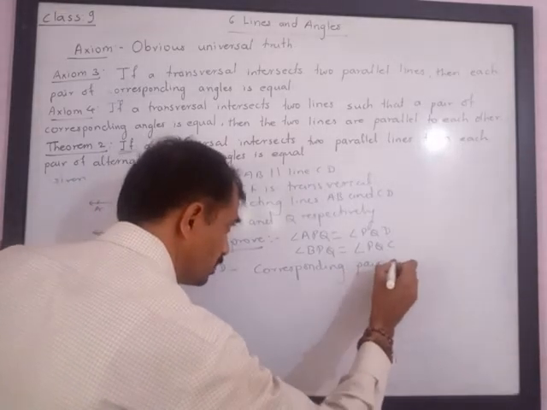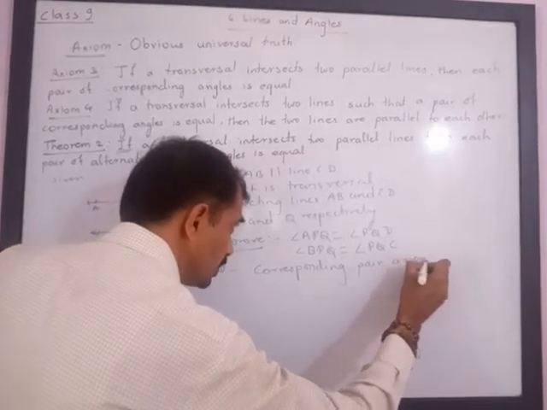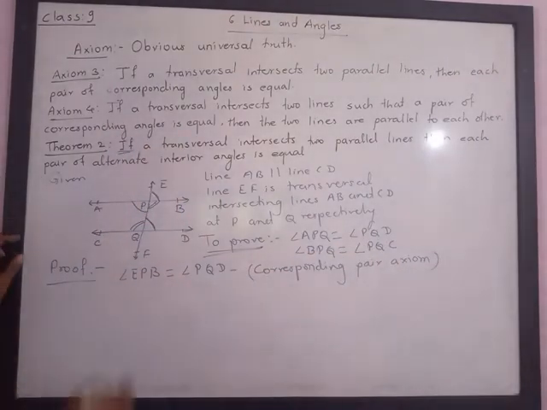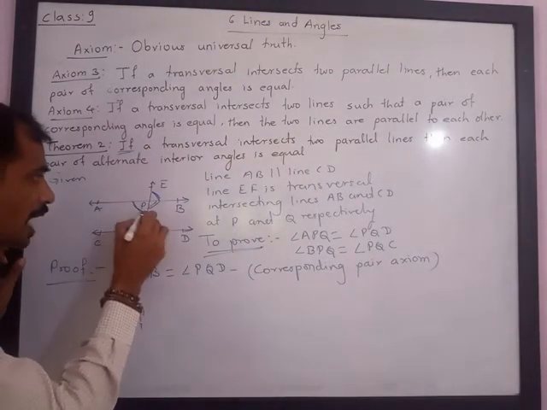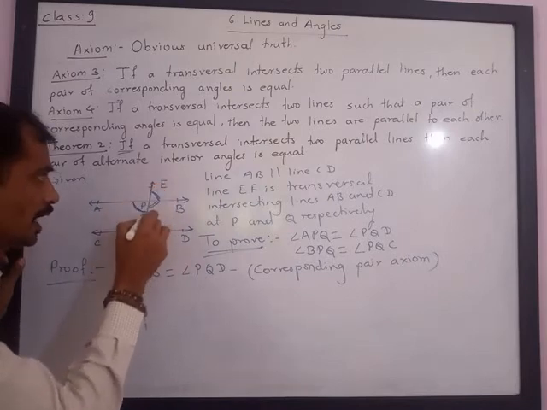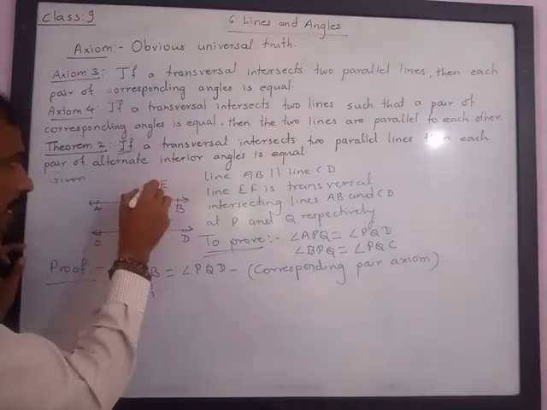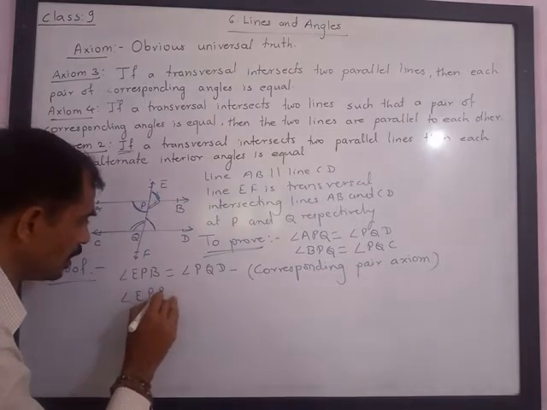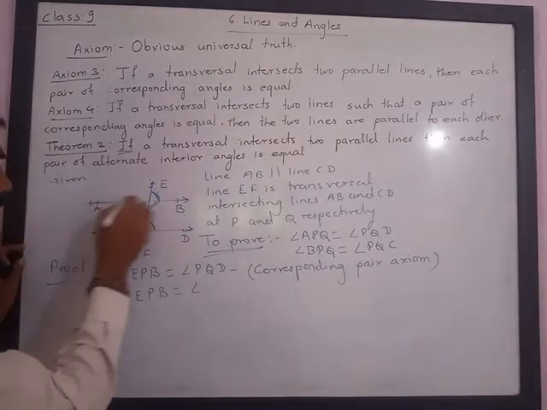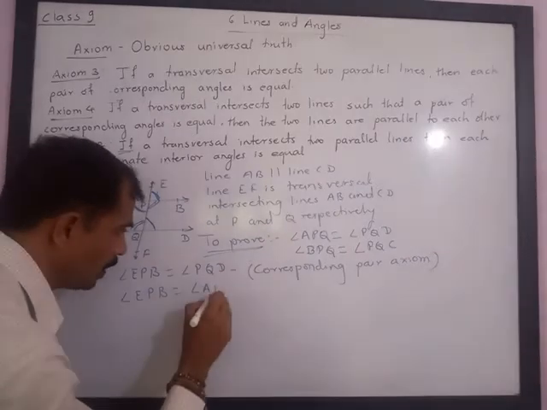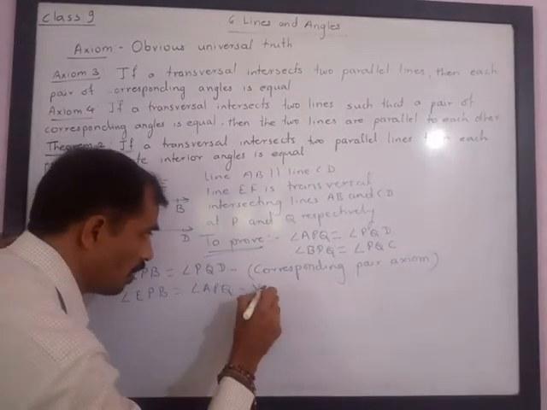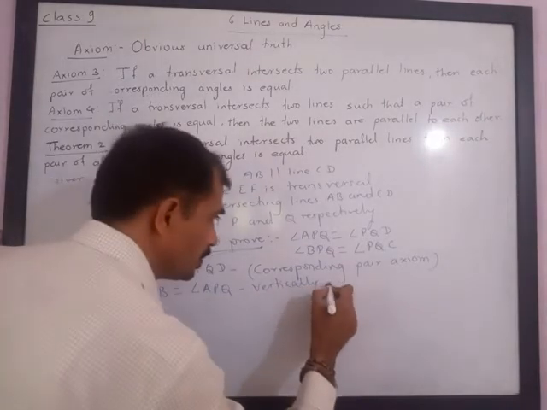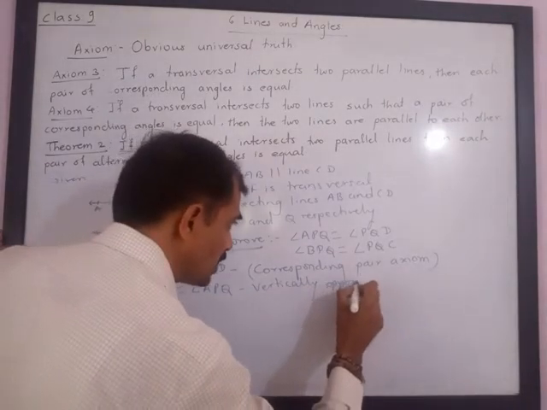Now try to understand, this angle and this angle are vertically opposite angles. Vertically opposite angles are always equal. So I can say that angle EPB is equal to angle APQ. Reason is they are vertically opposite angles.